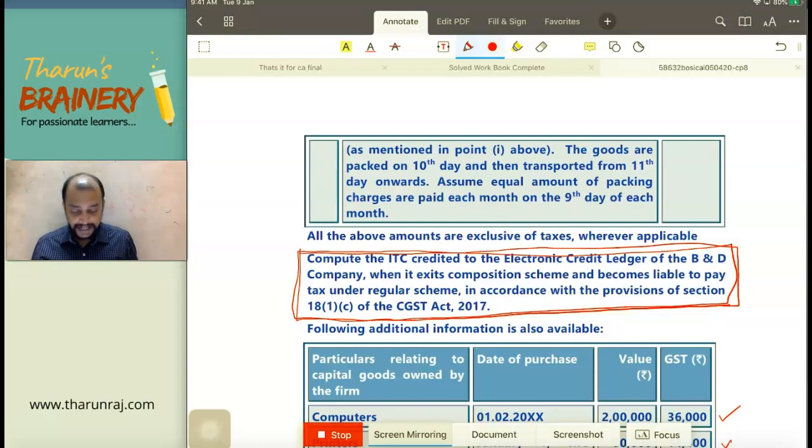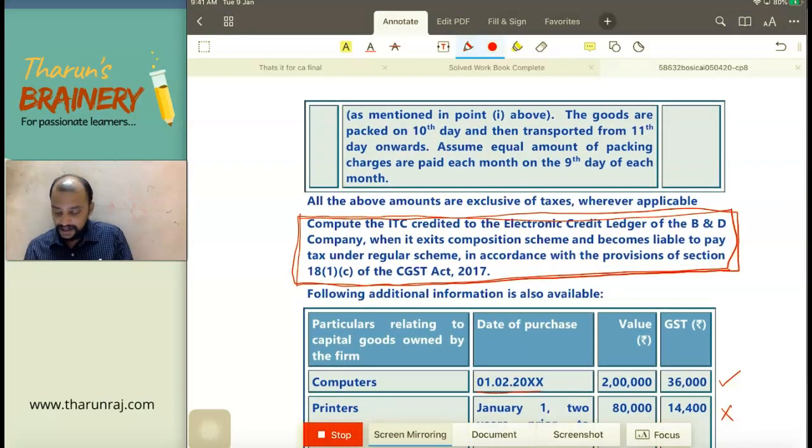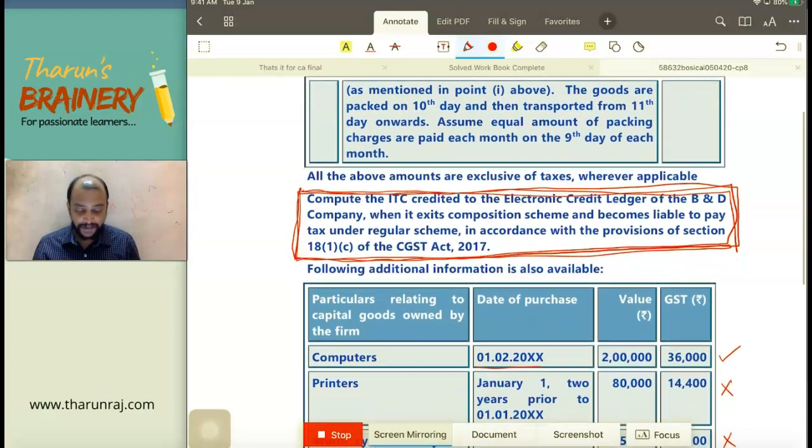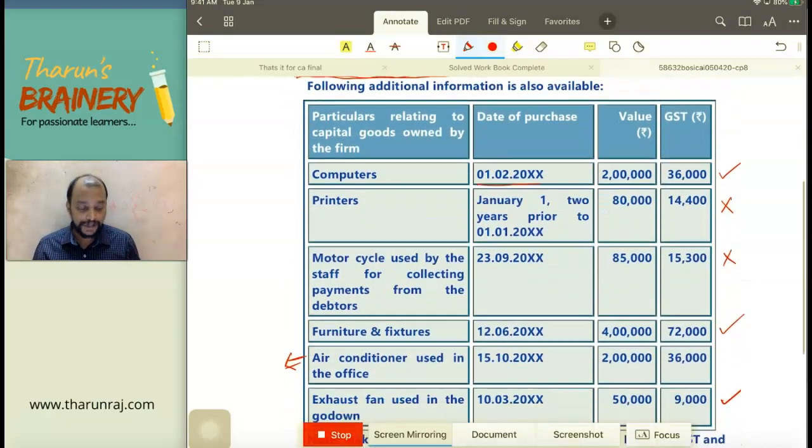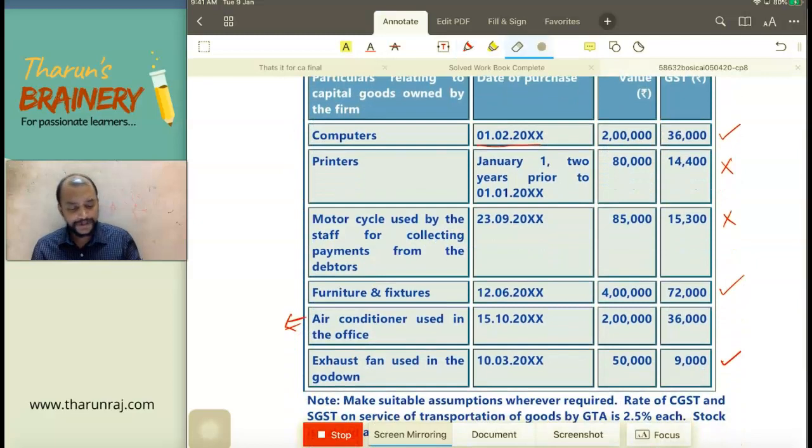Now, this is the question. Compute ITC credited to the electronic credit ledger of B&D company when it exits composition scheme. So they are coming out of the composition scheme and going into normal scheme on which date? 3/10. So we need to take the closing stock as on 2/10 and becomes liable to pay tax under regular scheme in accordance with the provisions of section 18(1)(c) of the CGST Act. Following additional information is also available. So what is that additional information that we have? Look into the first one.